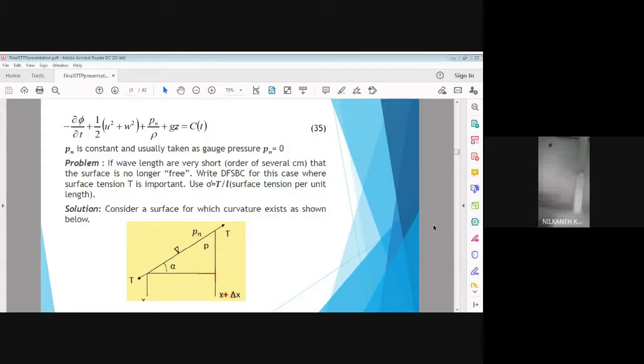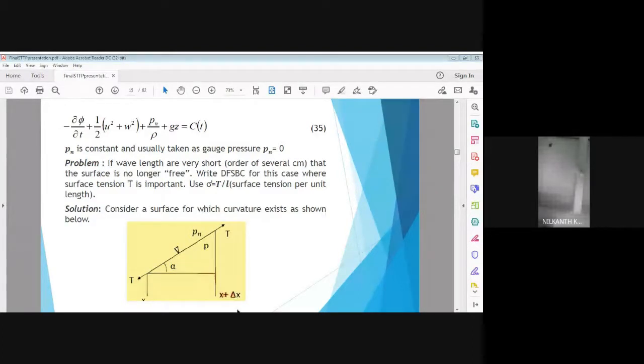We consider the wave as a line, with surface tension force at this point acting in the downward direction, and surface tension acting in the outward direction at point x plus delta x. So the net pressure is Pn, and P is the total pressure. What is the net pressure? Net pressure is the total pressure minus atmospheric pressure.